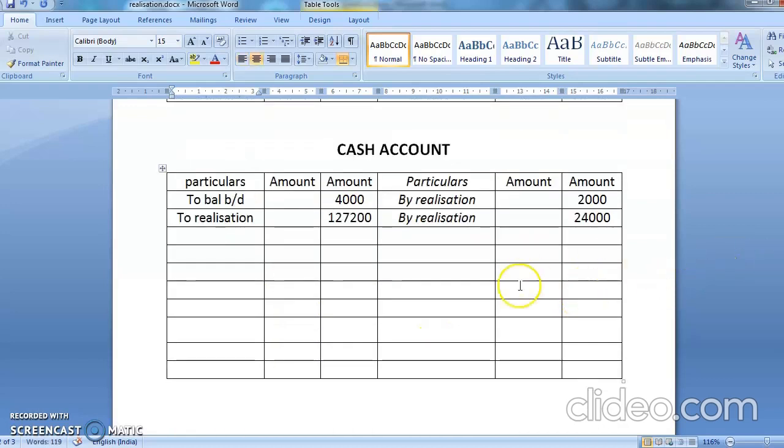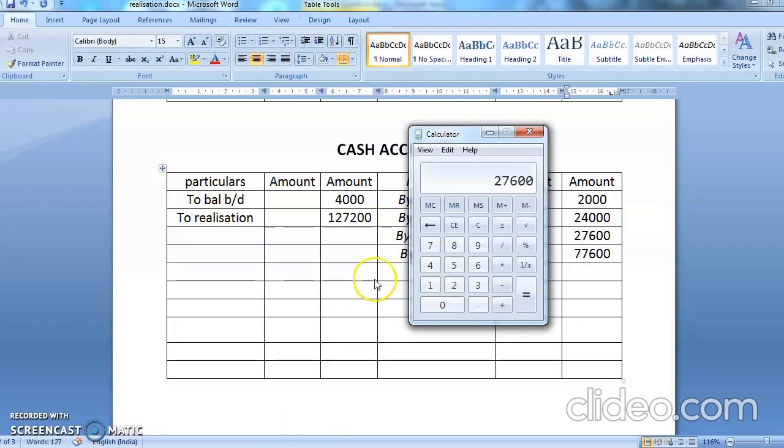So in cash account it will come as by Ganesh capital account. Yes, Ganesh is getting 27,600 by Karthik capital account. Karthik is getting 77,600. Now you'll do the totaling, that is the final totaling, and your cash accounts should tally.